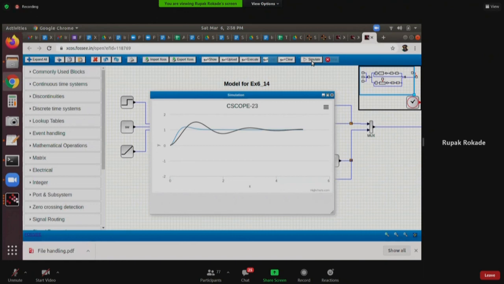Now there is also one thing I want to mention. Also from the Scilab on cloud interface, you can jump to XCOS on cloud. But I think I'll skip that.